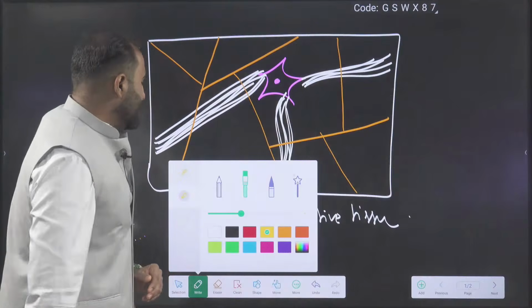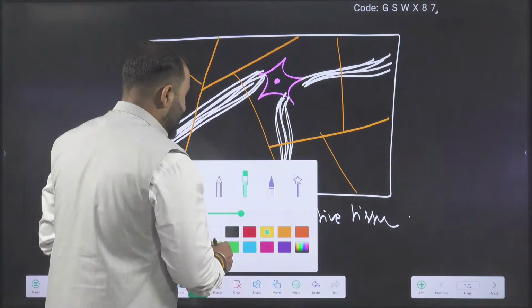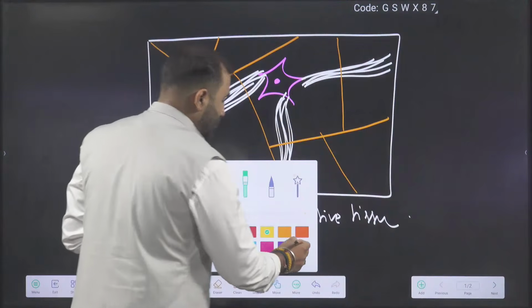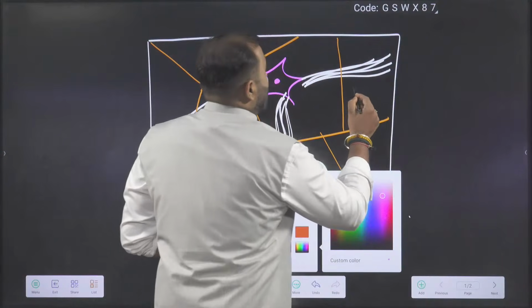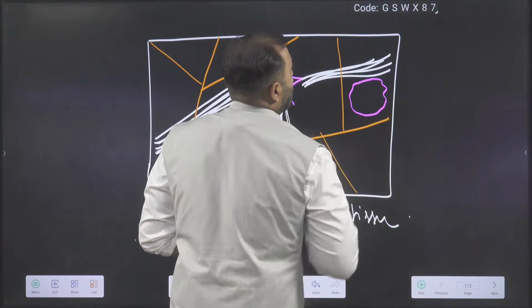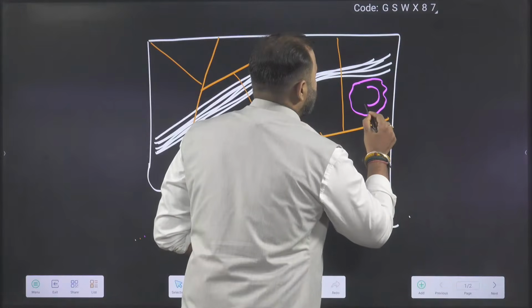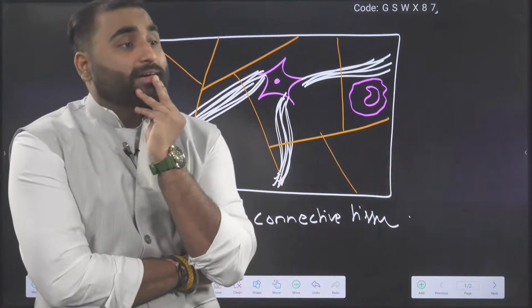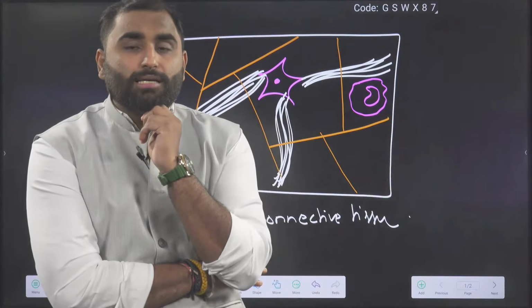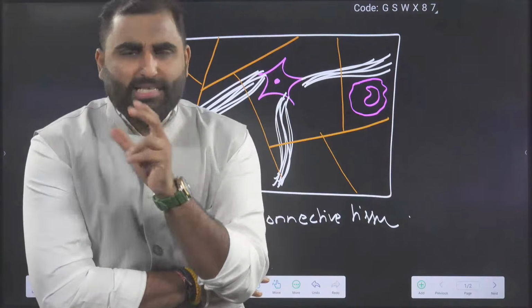Then, sir, what are the other cells? Okay, I will tell you about the other cells also. There will be some large cells having a kidney-shaped nucleus. They are a type of WBC.